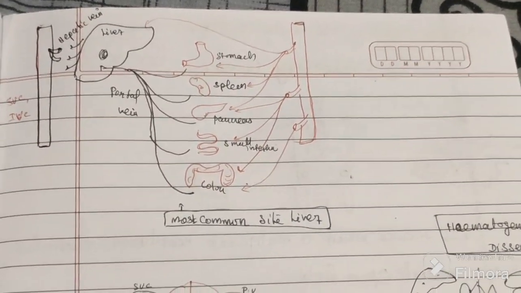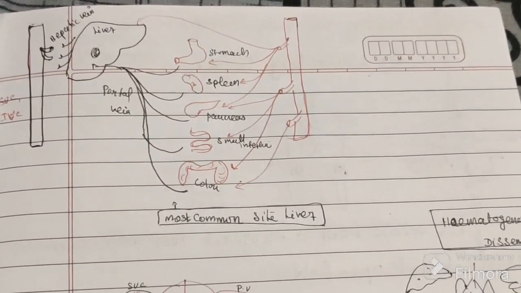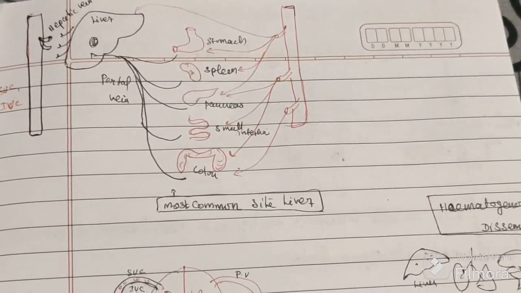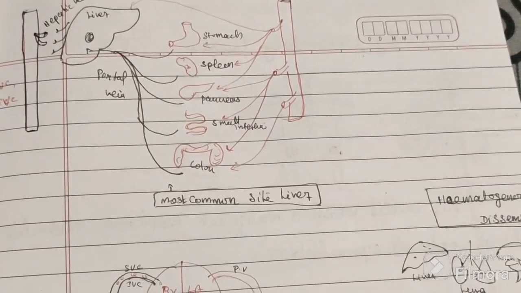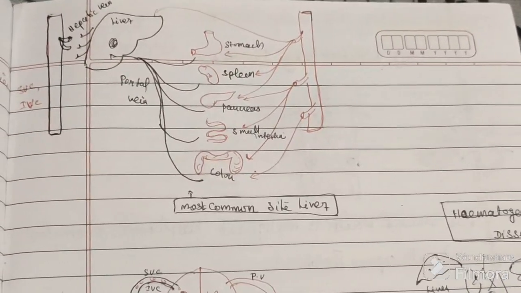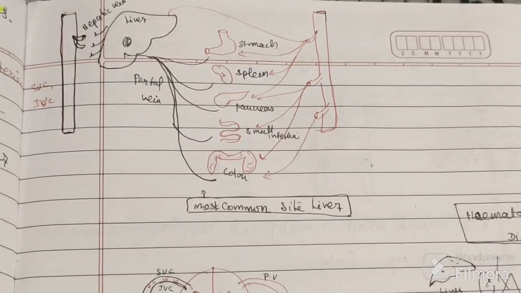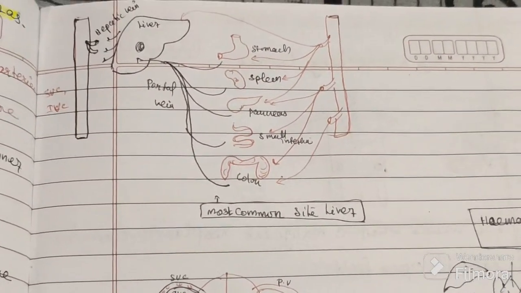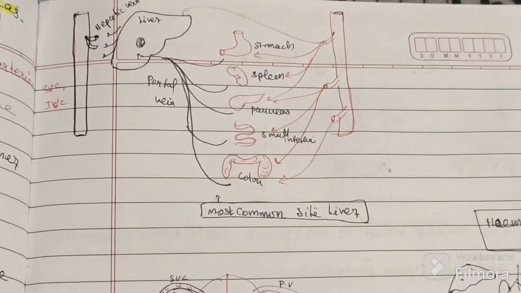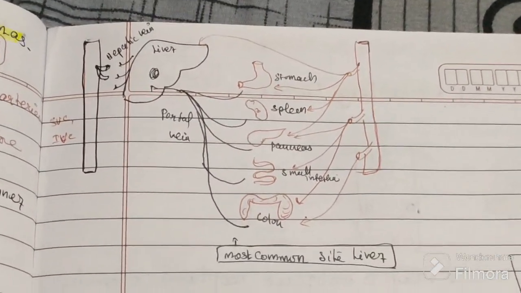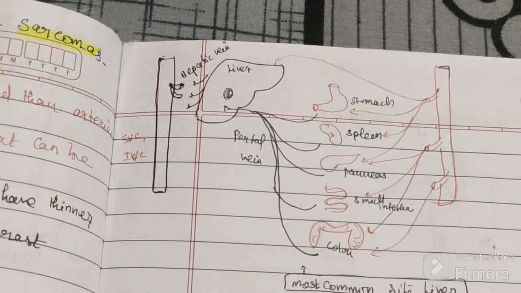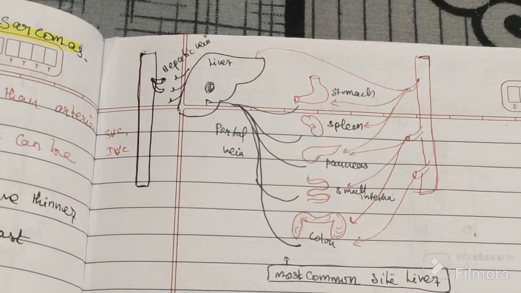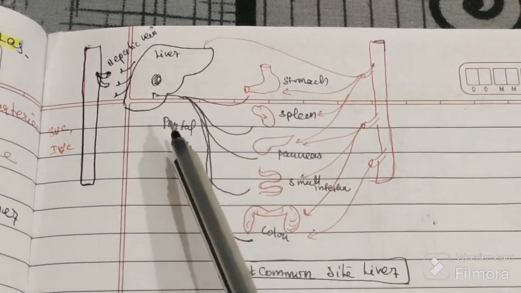So if there is a malignancy anywhere in the GIT, tumor cells will dislodge, go into the corresponding vein, then into the portal vein, and the first metastasis occurs in the liver.